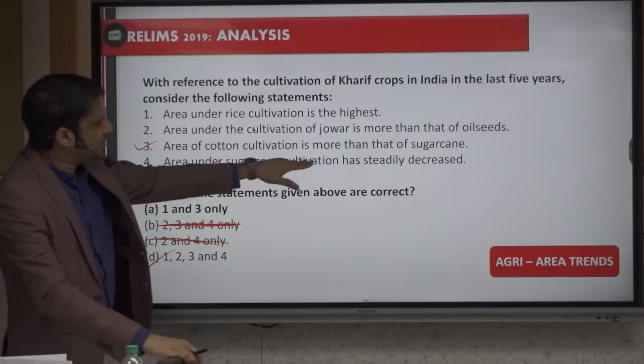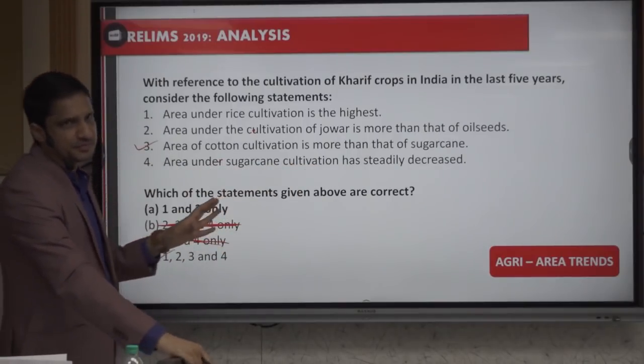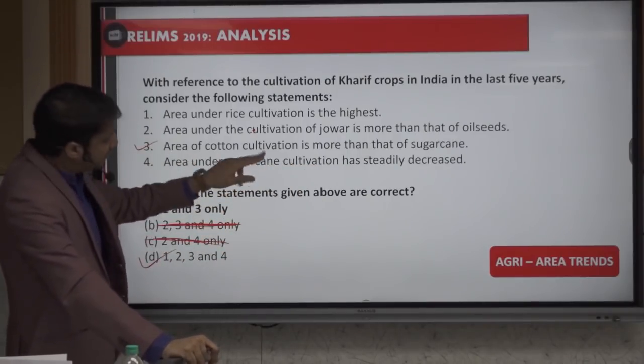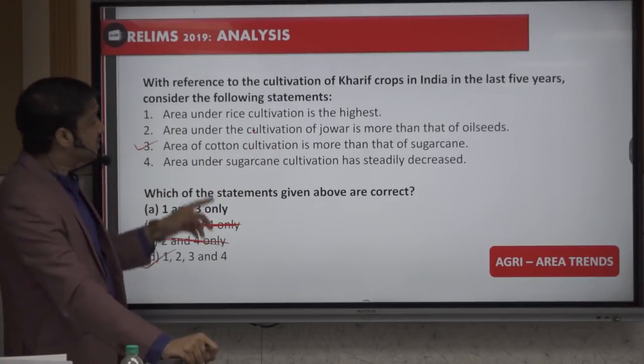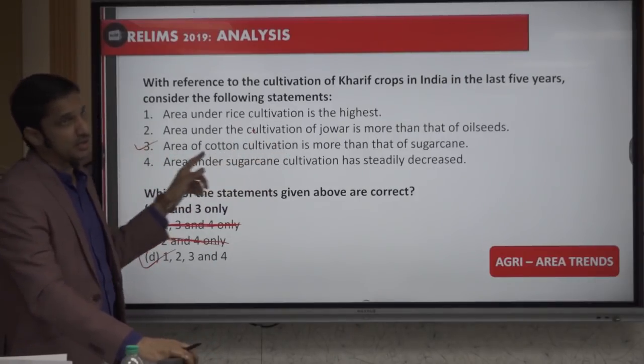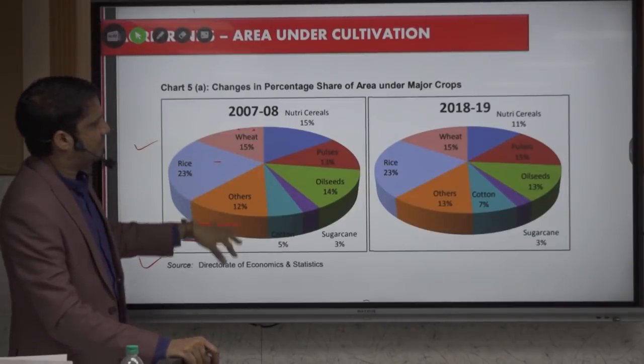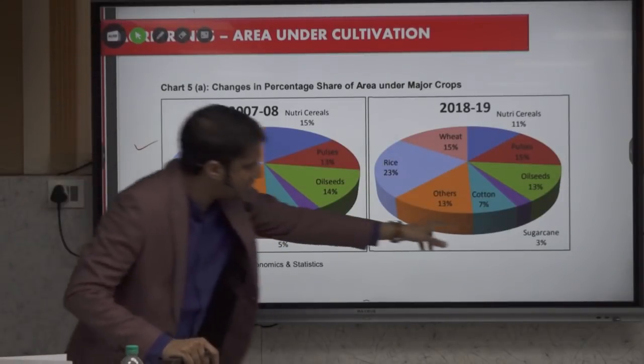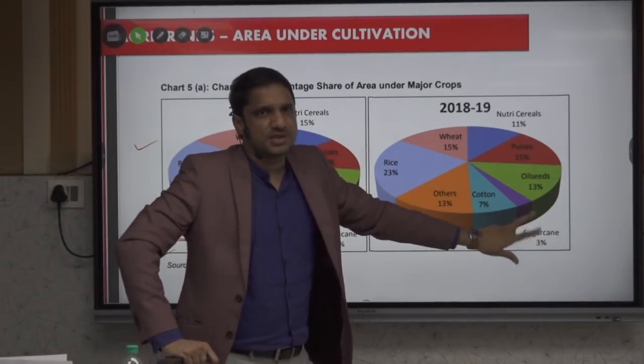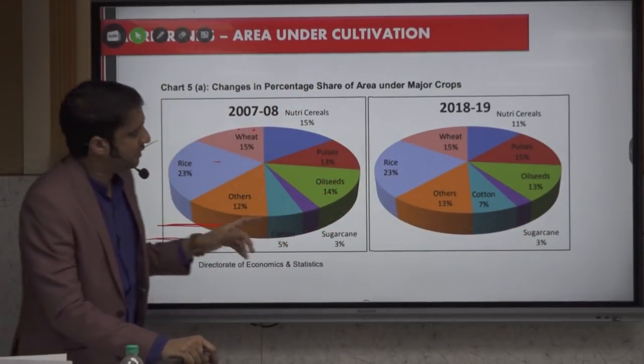Of course, if we know this point, nothing better than this. But even if we don't know the 4th statement, we can solve it through the 3rd statement actually, just by this particular diagram. Even from a small diagram, we know what is going on here. Because there is a huge difference, 3% or 7%, more than double.